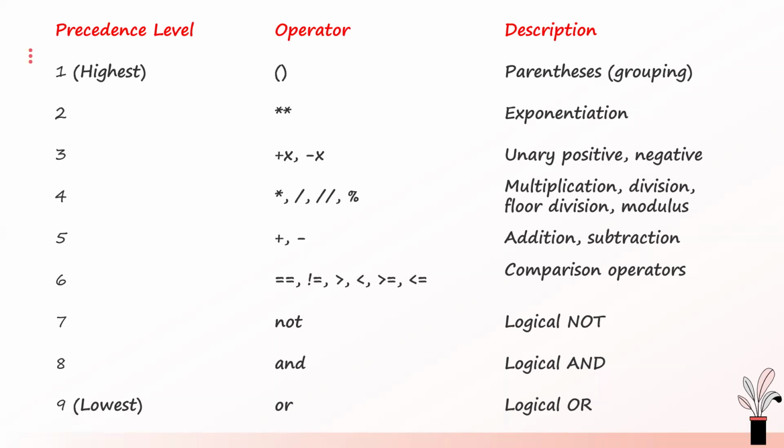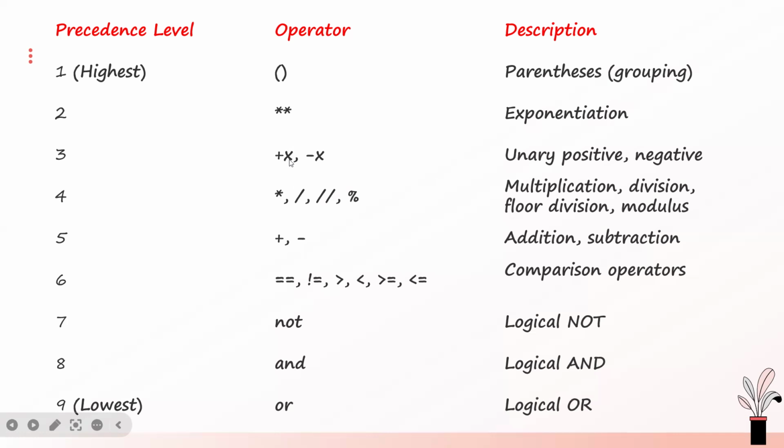Don't worry, we'll talk about them. Unary operators are operators that operate on one operand. After Python evaluates that, it will go for multiplication, division, integer division, and modulo. Don't worry, we'll talk about them later on. But this is the order of precedence.